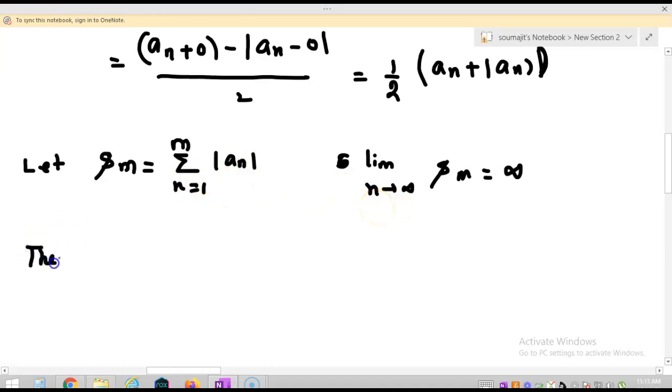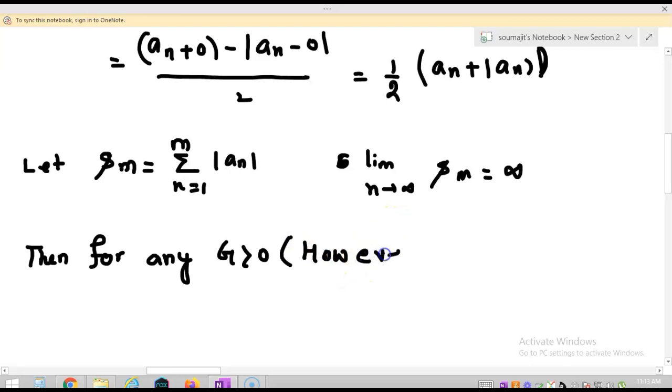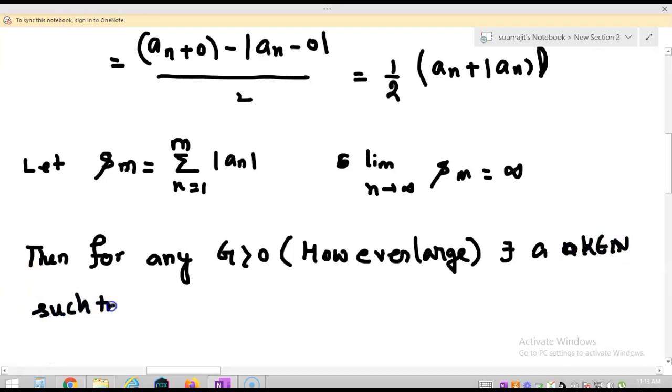Then for any g greater than 0, however large, we know the definition of divergence to infinity, right? However large, there exists a k belongs to natural numbers such that S_m is greater than g for all m greater equal to k, right?